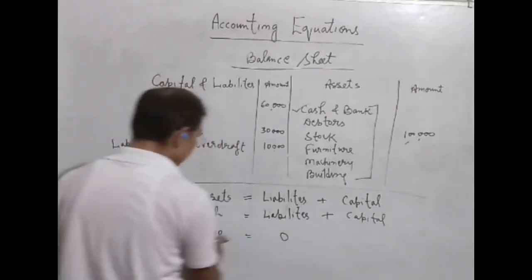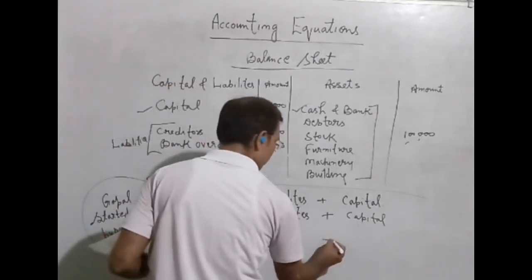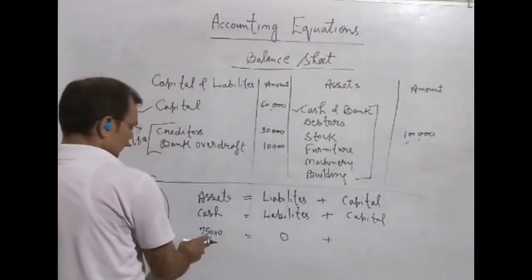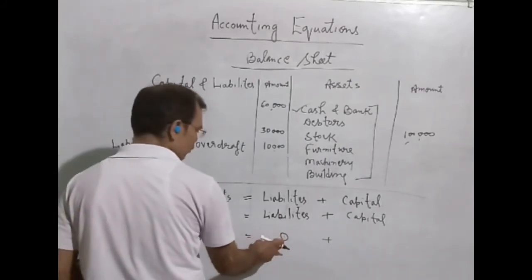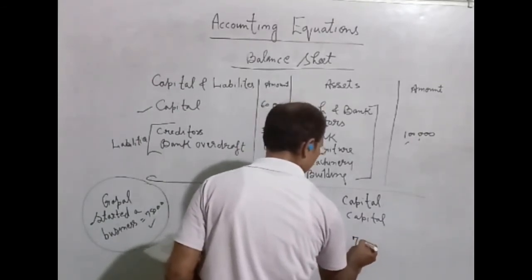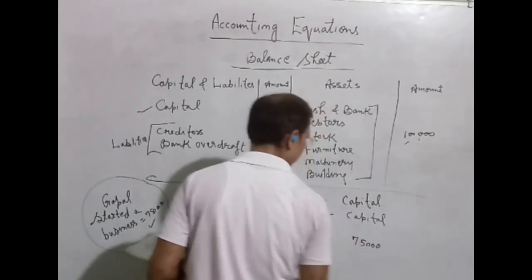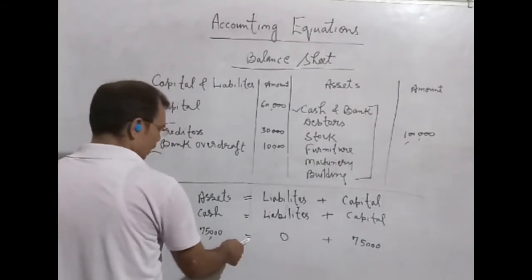Now we will make the equation equal. How will we make? Okay, here you are seeing 75,000. Here you are seeing 0. If we write here 75,000 as capital, it means you can see here is an equal sign.